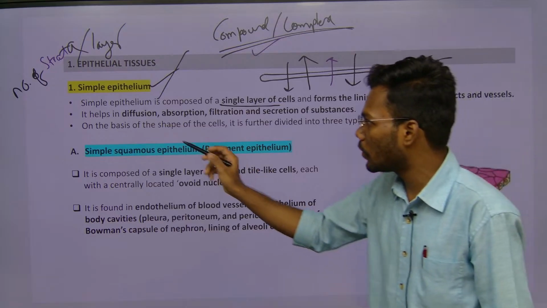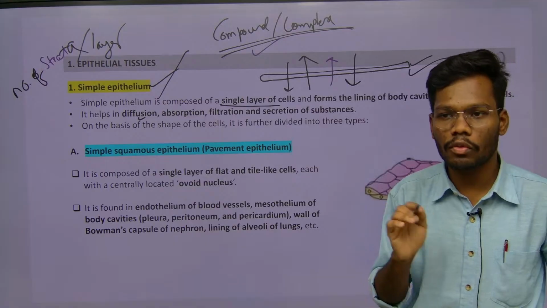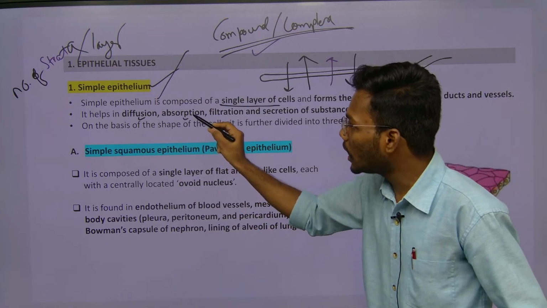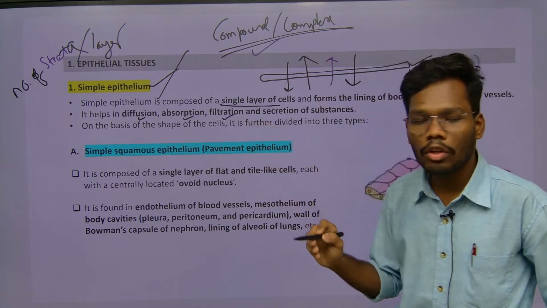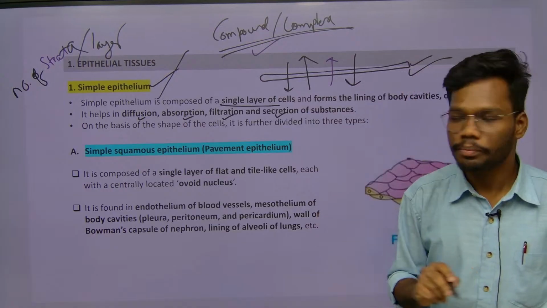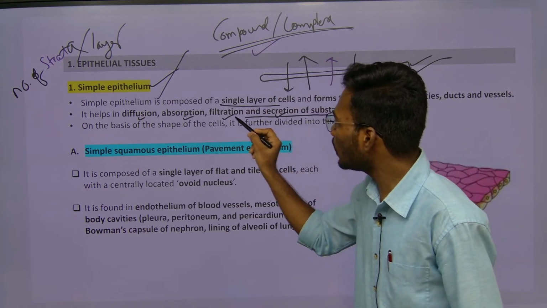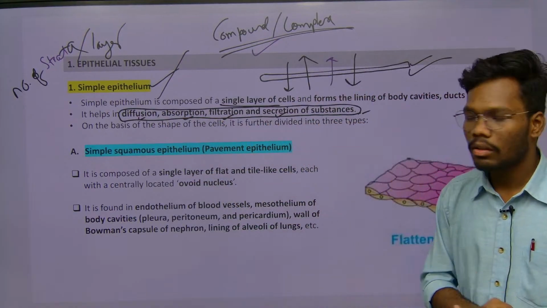It is helpful in diffusion, absorption, filtration, and secretion. Like this, simple epithelium is involved in all these functions, right?